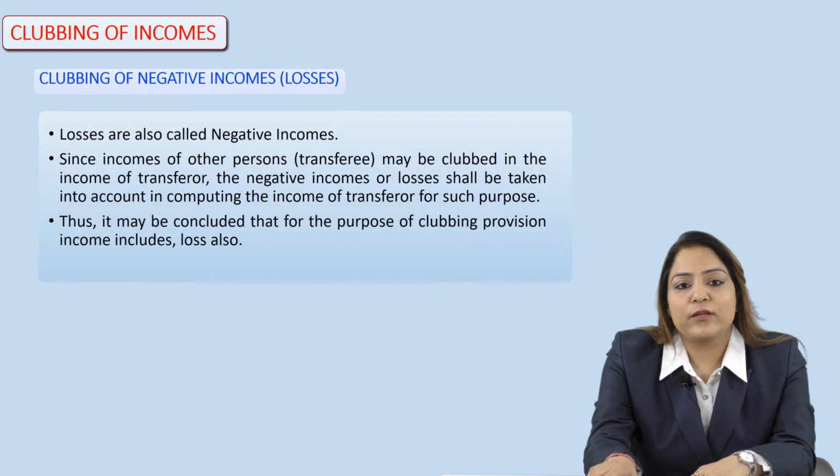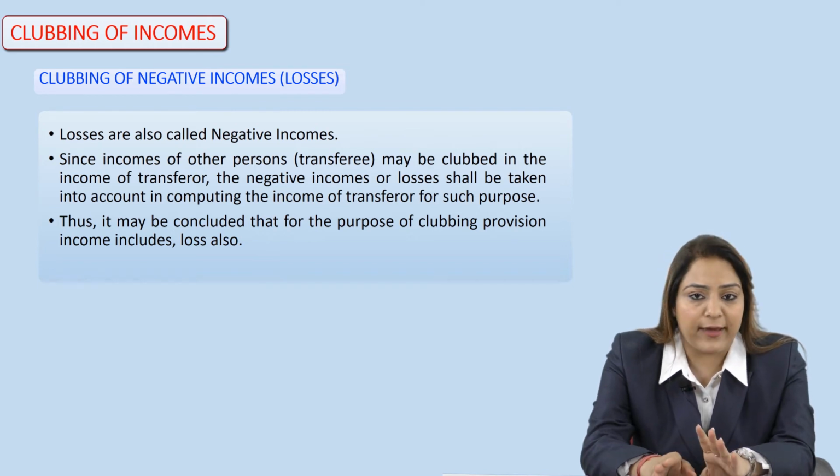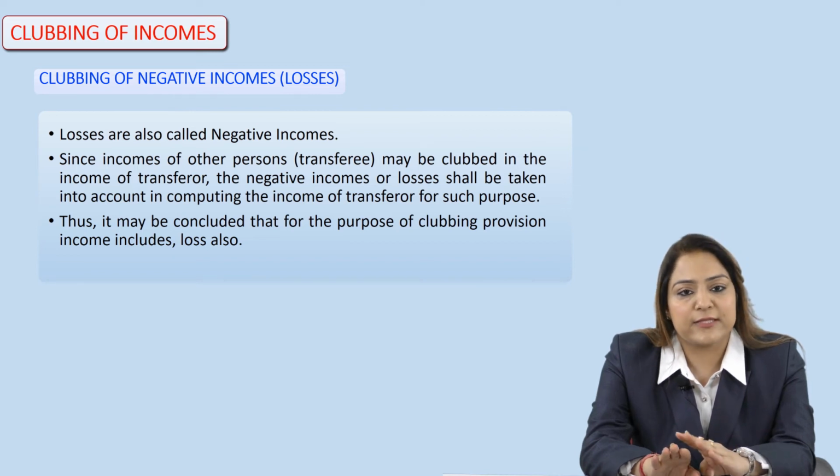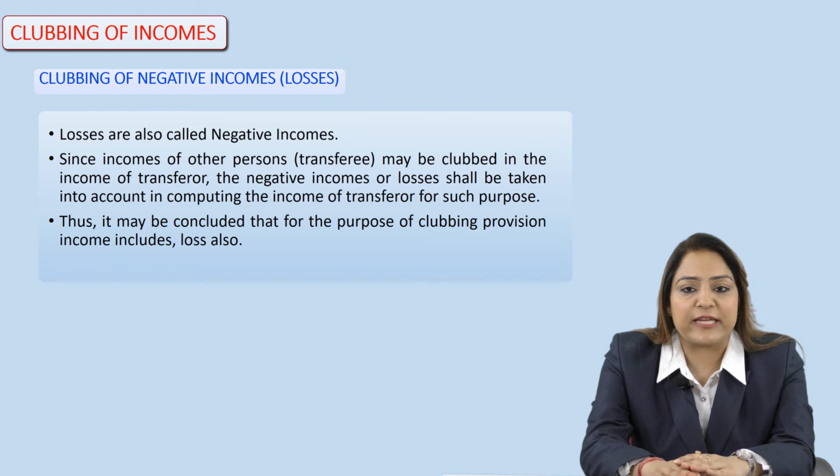Then we have one more thing, the clubbing of negative income. As far as negative income is concerned, negative income means losses. So losses are also called negative incomes, and since income of other persons may be clubbed in the income of the transferor, we have to focus on two things again here, the transferor as well as the transferee.